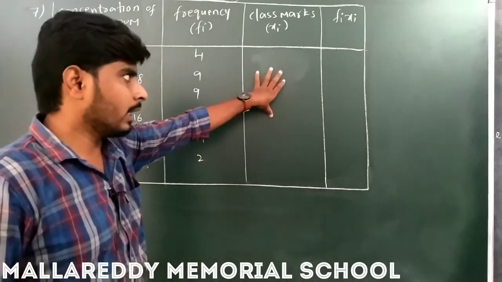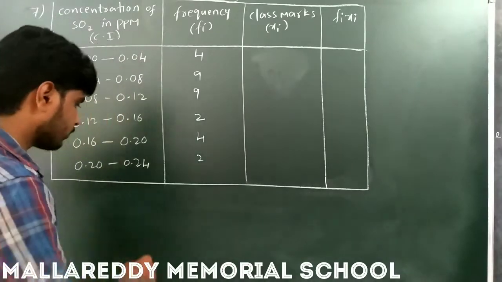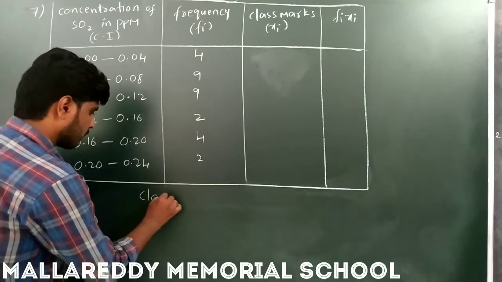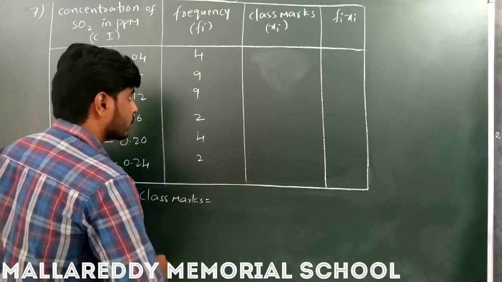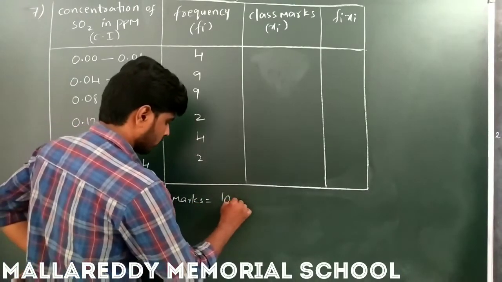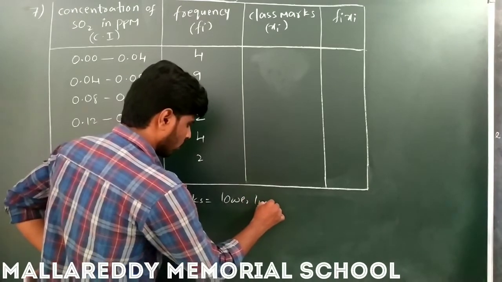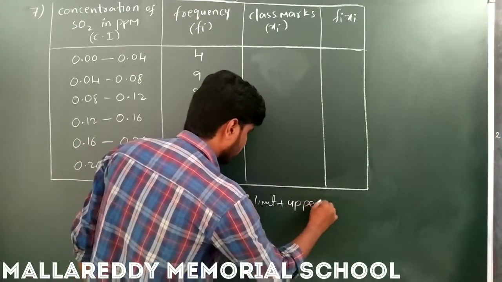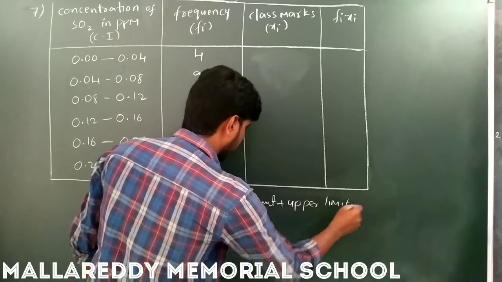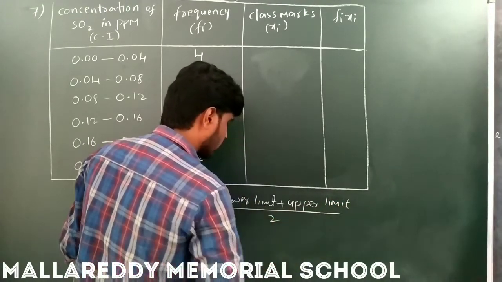To find xi, what is the formula? The class mark is equal to lower limit plus upper limit by 2.